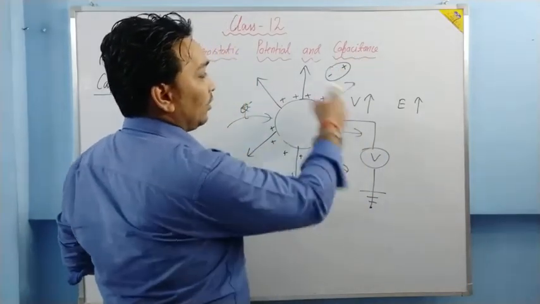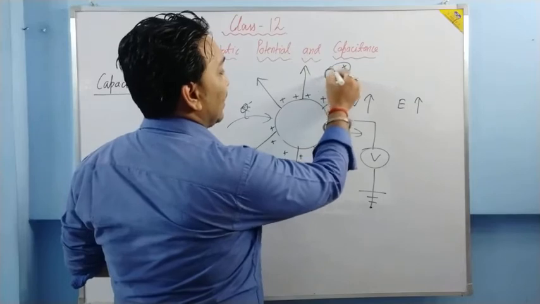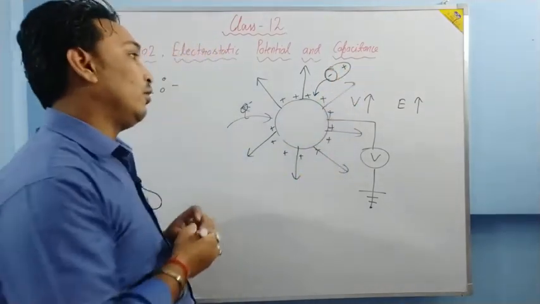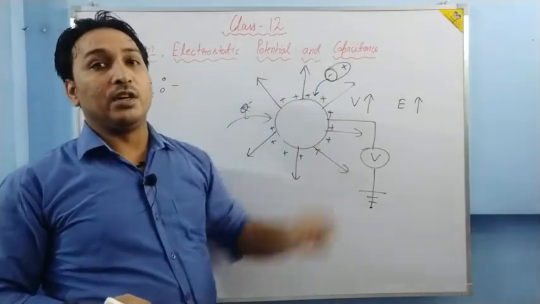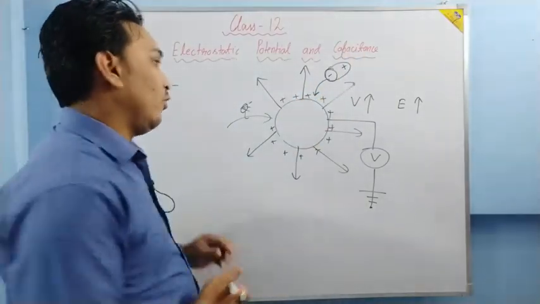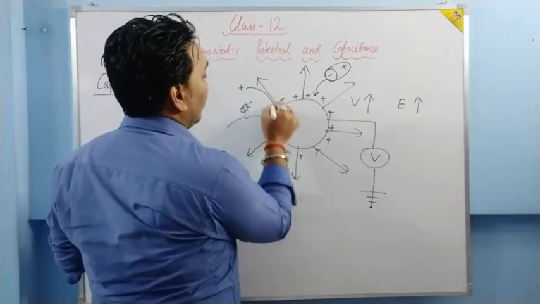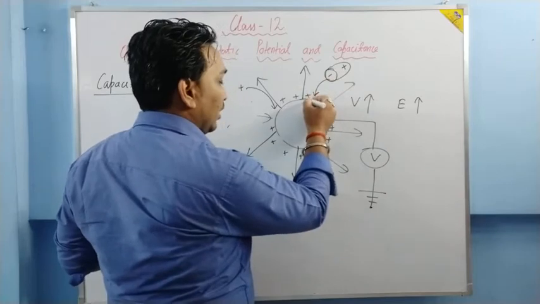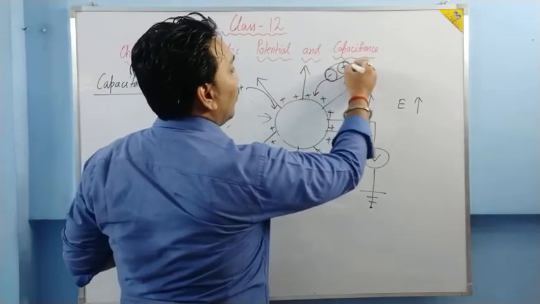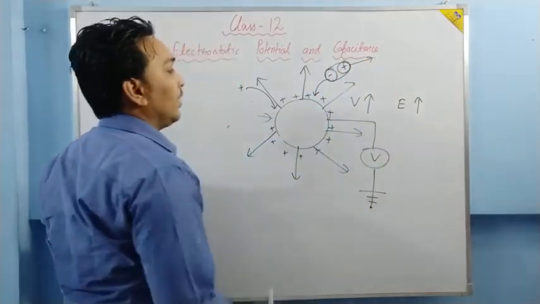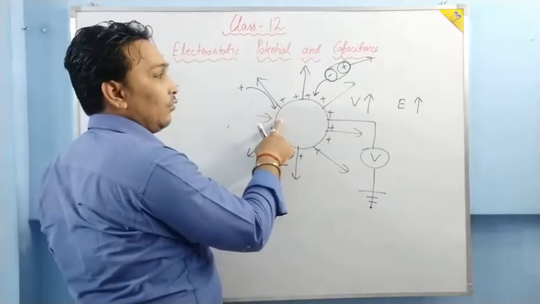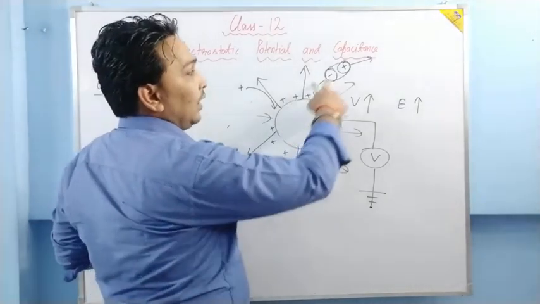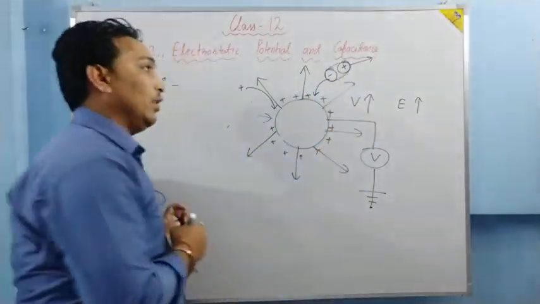This electric field becomes so strong that it starts attracting the negative charge of the molecules present in the surrounding medium. If one plus charge we give to it, one negative charge is attracted to it, and one plus charge becomes free in the air.